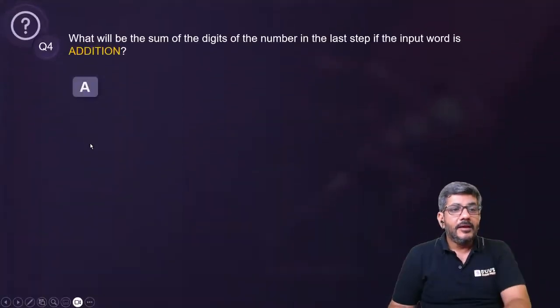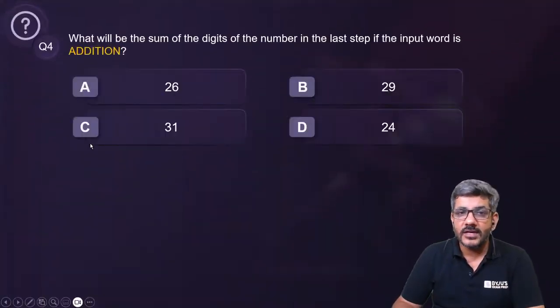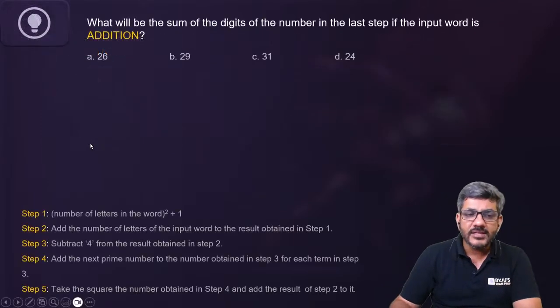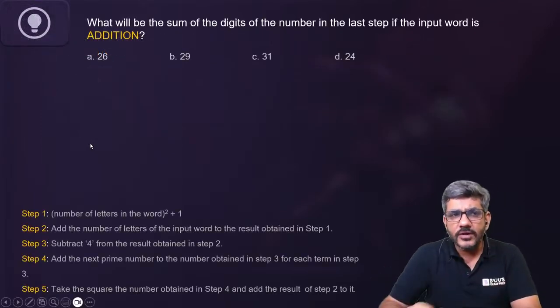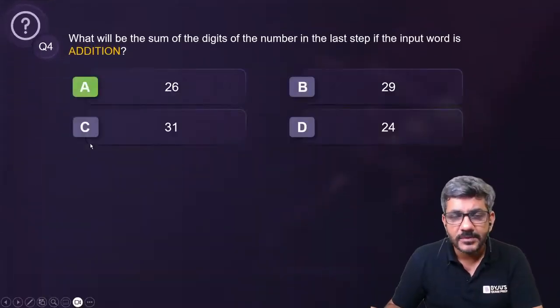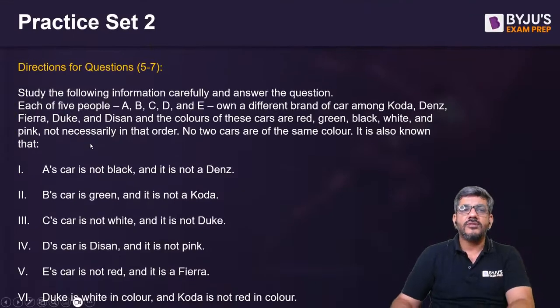ओके, next question, question number 4, what will be the sum of the digits of the number in the last step if the input word is addition? I'm leaving this question for you. We have discussed good enough about this set. Let's move ahead. The right answer for this question is 26. Please figure that out, and I'll move now to the next question.